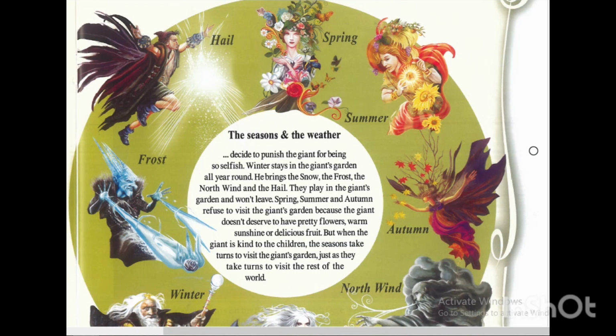Look at these pictures. There are many characters who will be with us in the story, like all these. These are nature, like the 4 seasons of the year. This is spring and summer, autumn, north wind, a very strong wind that comes from the north. Winter, frost means ice or snow. Hail, hail means small balls of ice. These are the characters sharing with us in the story.